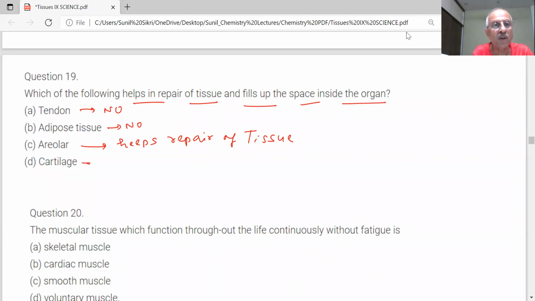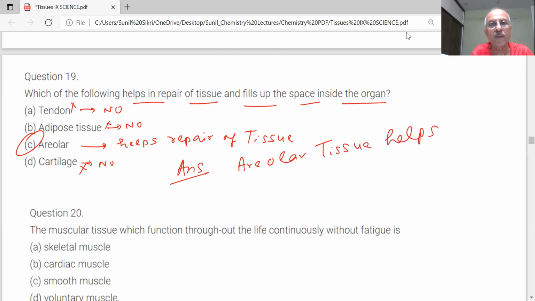Cartilage? No, sir. No, no, no. The answer is areolar tissue.